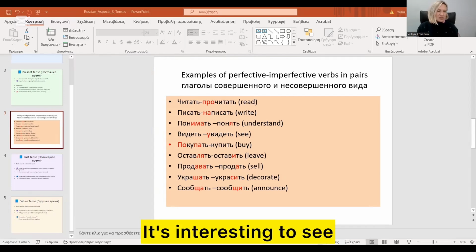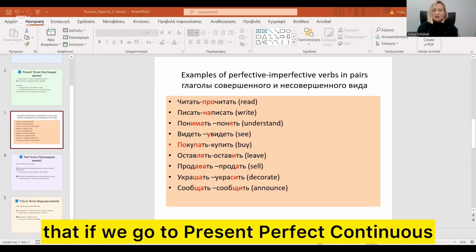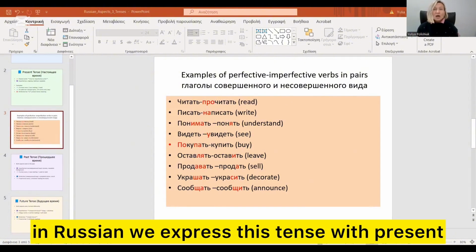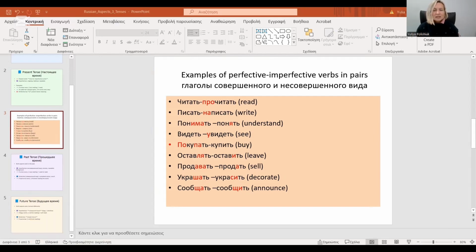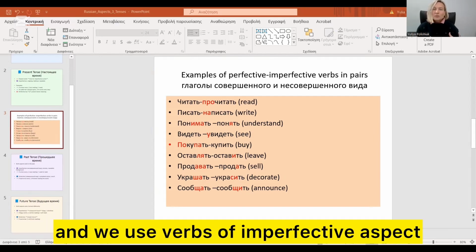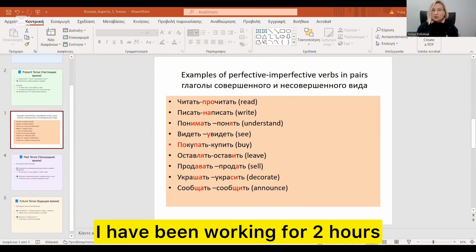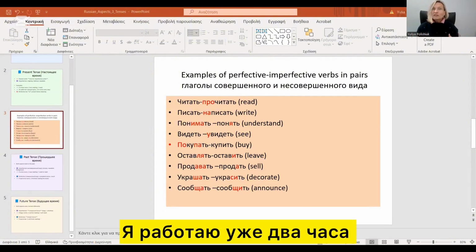It's interesting to see that if we go to present perfect continuous, I have been working or she has been waiting, in Russian we express this tense with the present and we use verbs of imperfective aspect. I have been working for 2 hours: я работаю уже 2 часа.